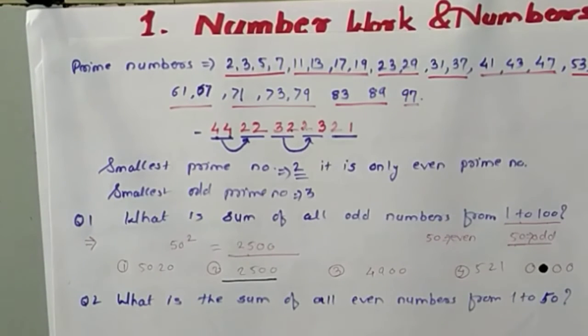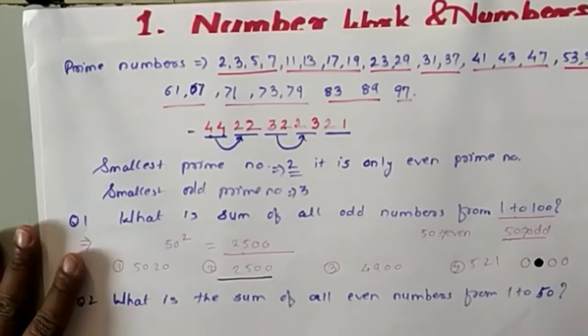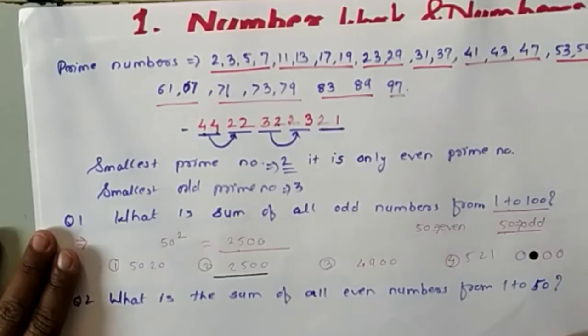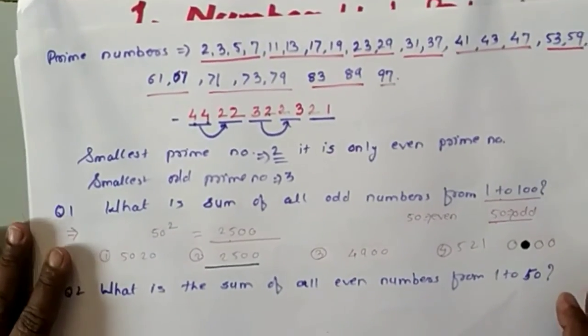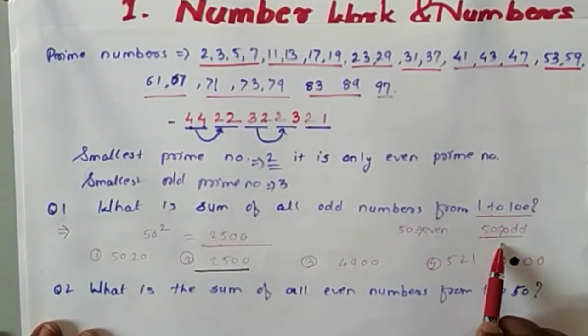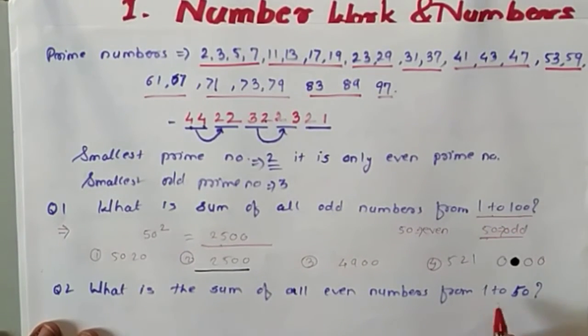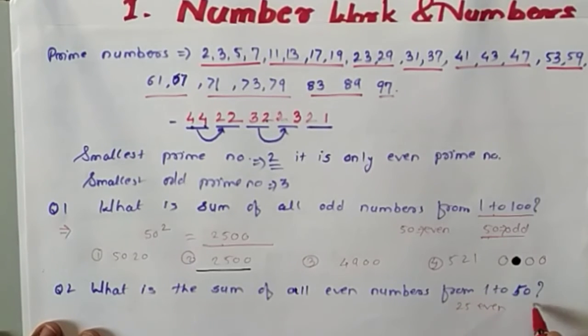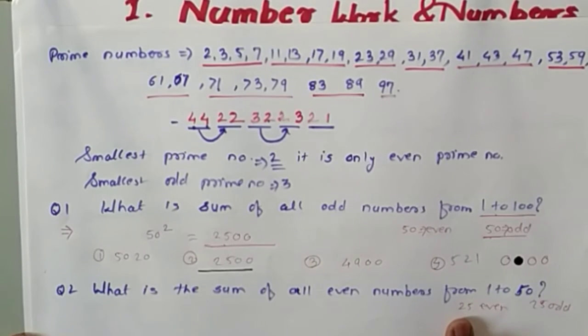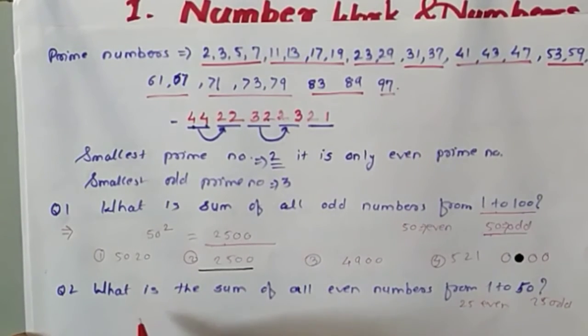For this also, it is not necessary to write all the even numbers and add them. For that, I will tell you one trick. First of all, tell me how many even numbers are there from 1 to 50. As I just told you, if 100 numbers are there, 50 are even and 50 are odd. Similarly, in 50 numbers, 25 are even and 25 are odd. So we have to find the sum of these 25 numbers.